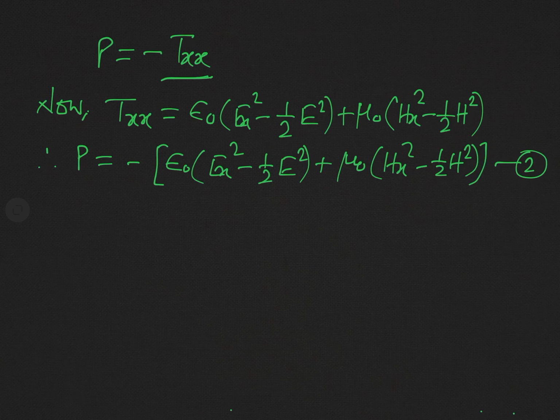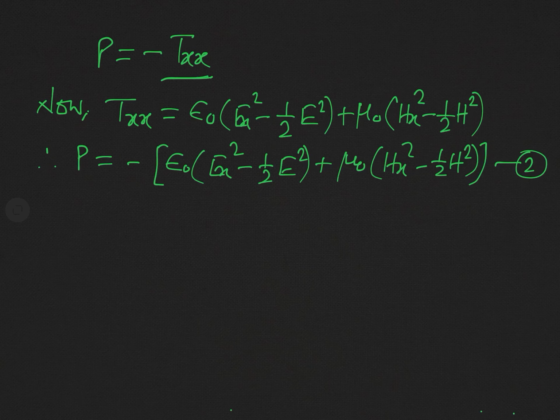Now let us consider particularly the plane electromagnetic wave traveling in free space. In case of a plane electromagnetic wave traveling in free space, the wave is a transverse wave. In this wave, the electric and magnetic field vectors oscillate in a direction perpendicular to the propagation of the wave. Here we have considered that the wave or the radiation is traveling in x direction.